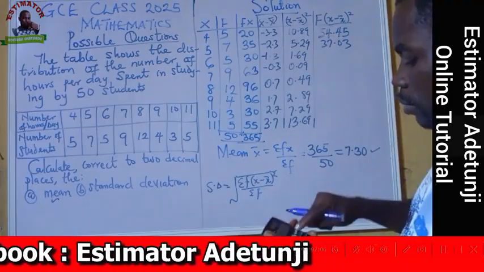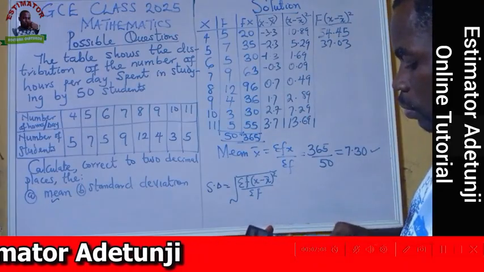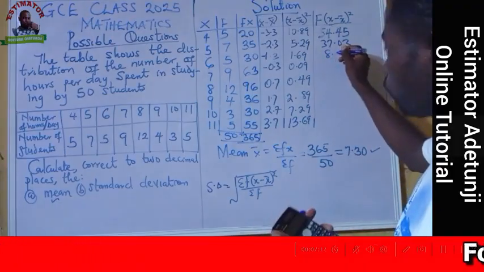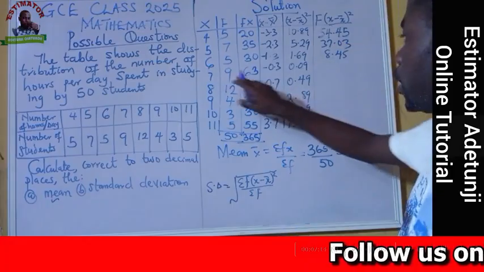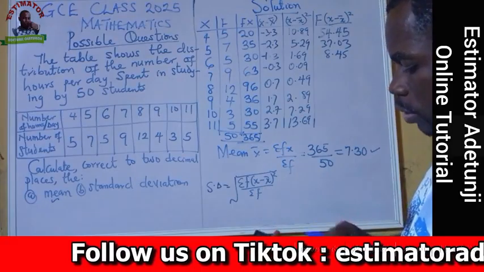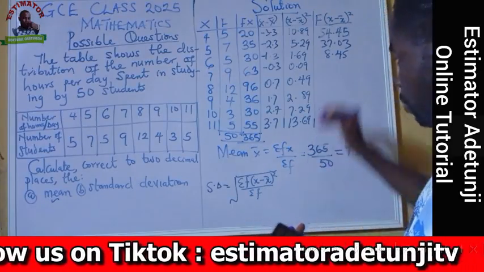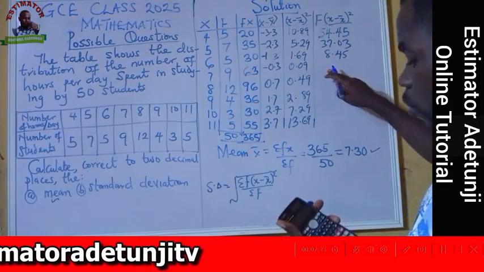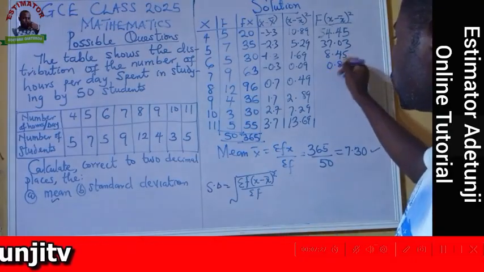Secondly, 5 times 1.69, I'm having 8.45. Here I have 9 times 0.09, and this one gives me something special, that is 0.81.